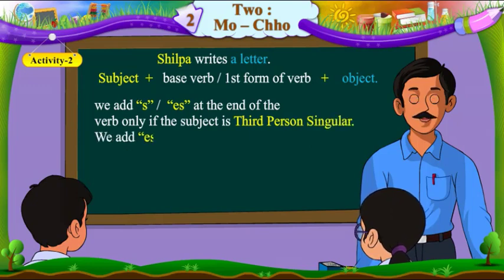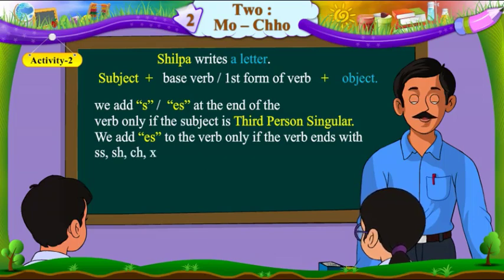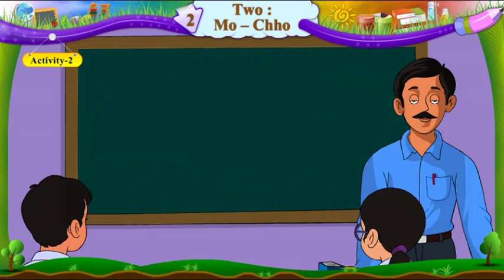We add es to the verb only if the verb ends with double s, sh, ch, x, or o. For example, go, goes, teach, teaches.